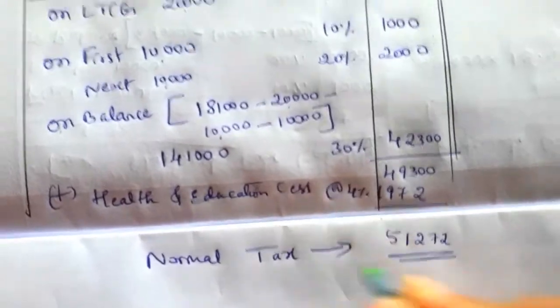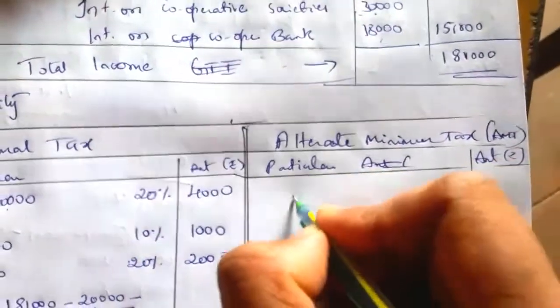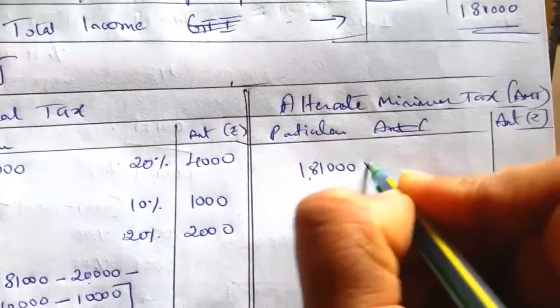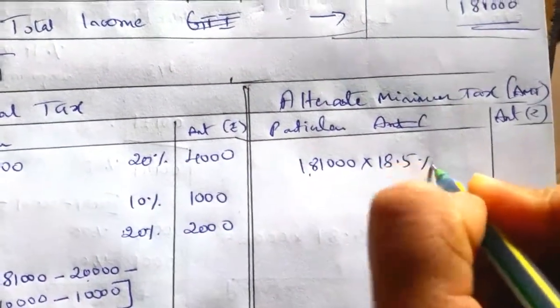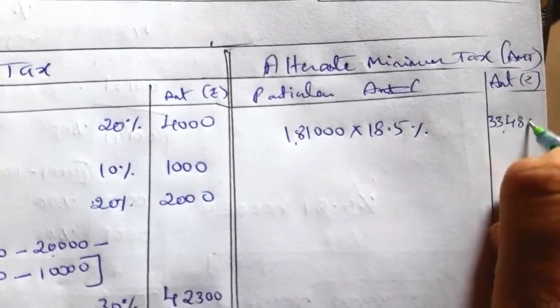Now coming to AMT, alternate minimum tax, that is on total income, 1,81,000 into 18.5% is equal to 33,485.